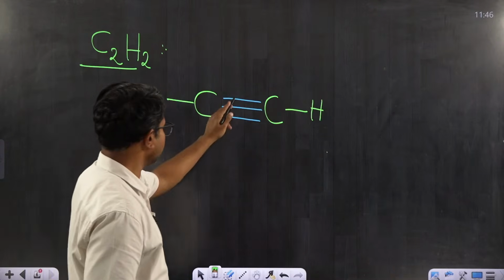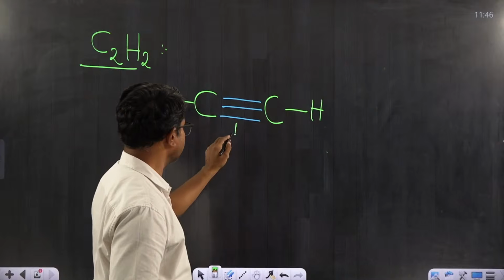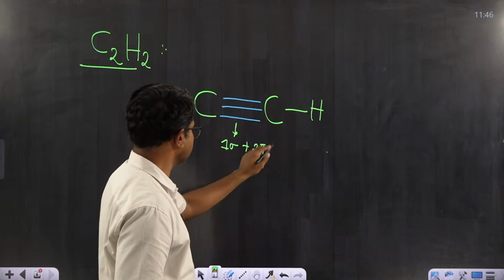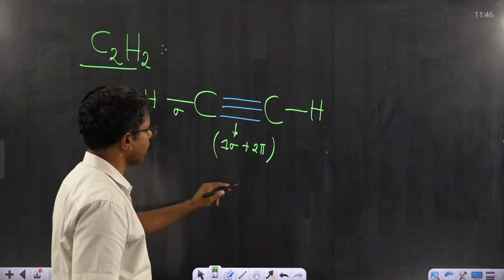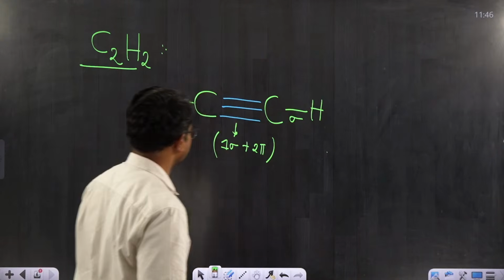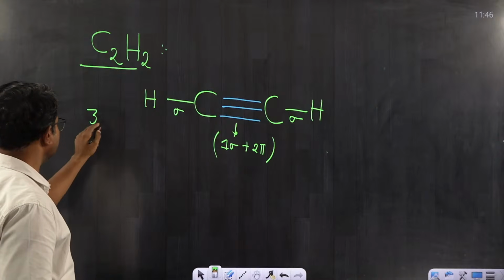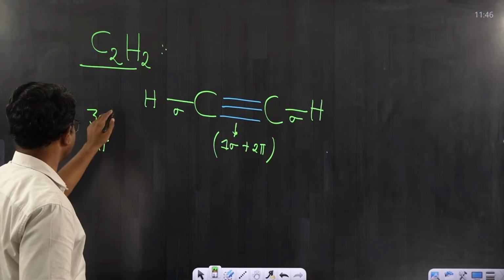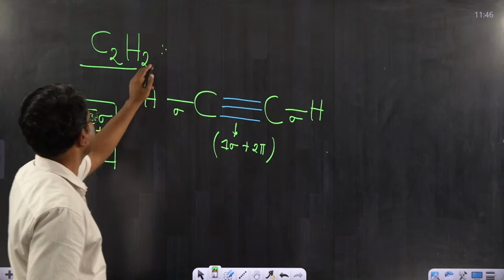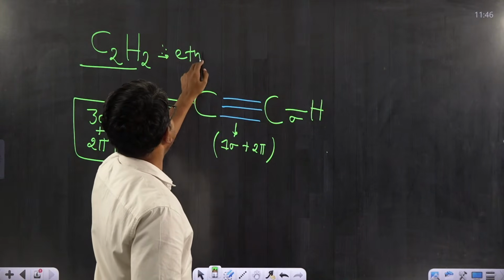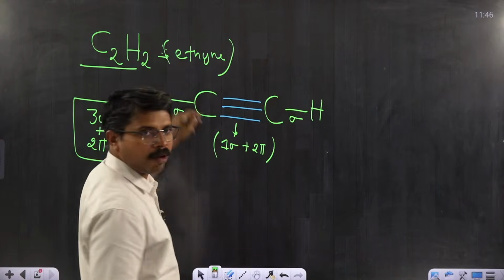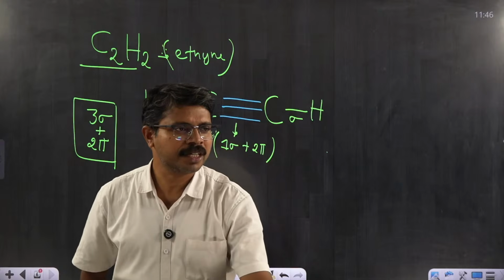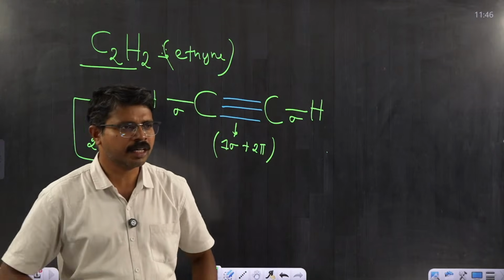Here I have 3 lines, out of which there is 1 sigma bond and how many pi bonds? 2 pi bonds, right? Here there is 1 sigma bond and here there is 1 sigma bond. In total I have 3 sigma bonds and how many pi bonds? 2 pi bonds in ethyne. You can count the bonds in this manner. You can count comfortably.